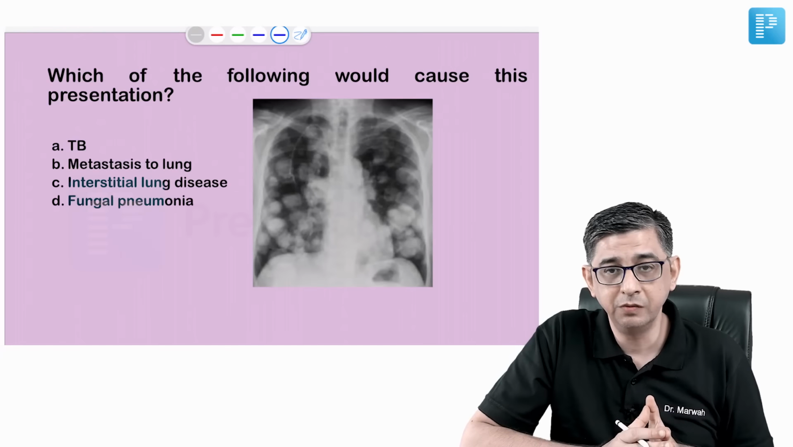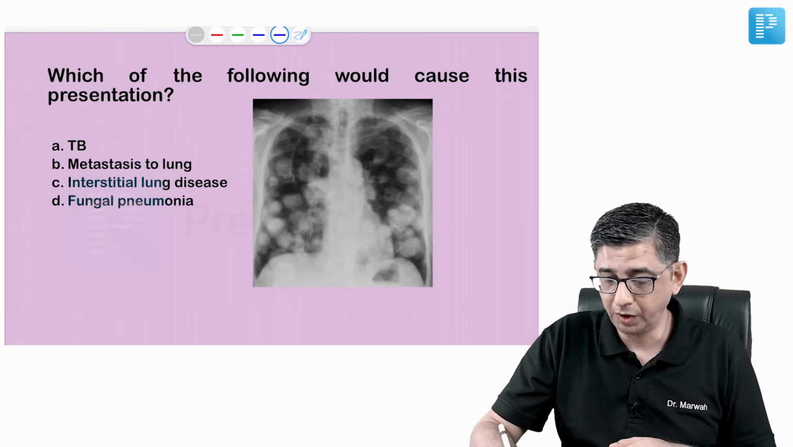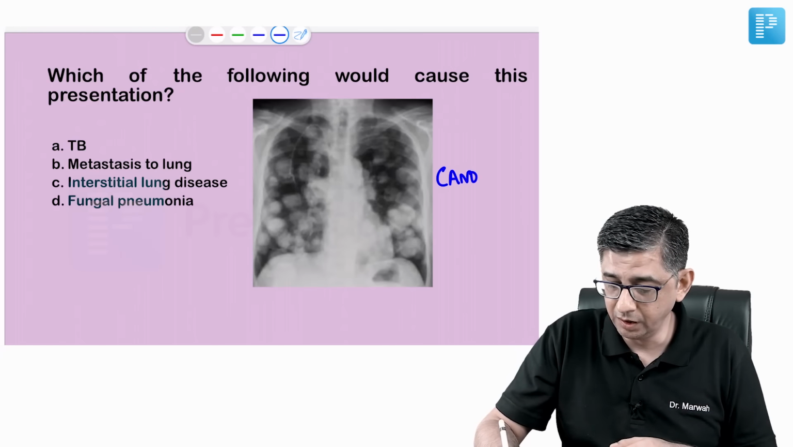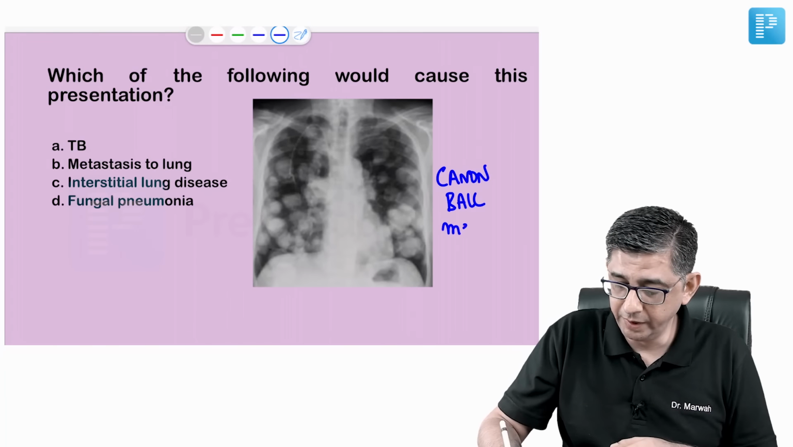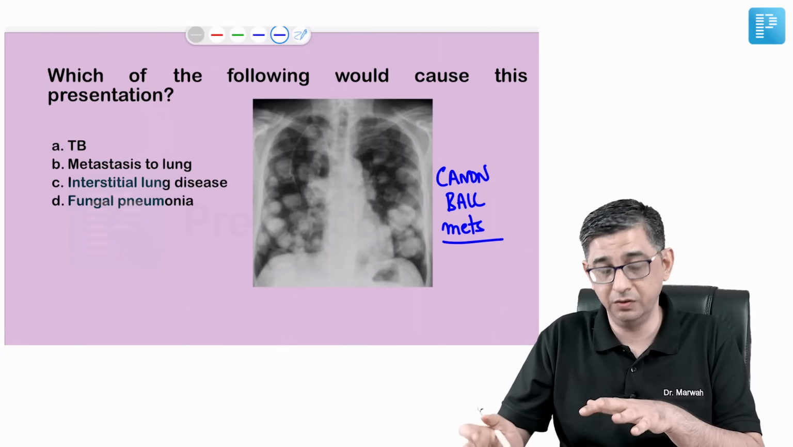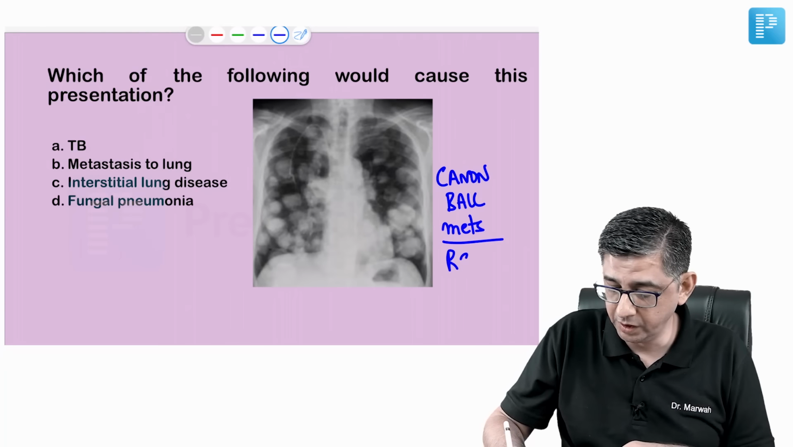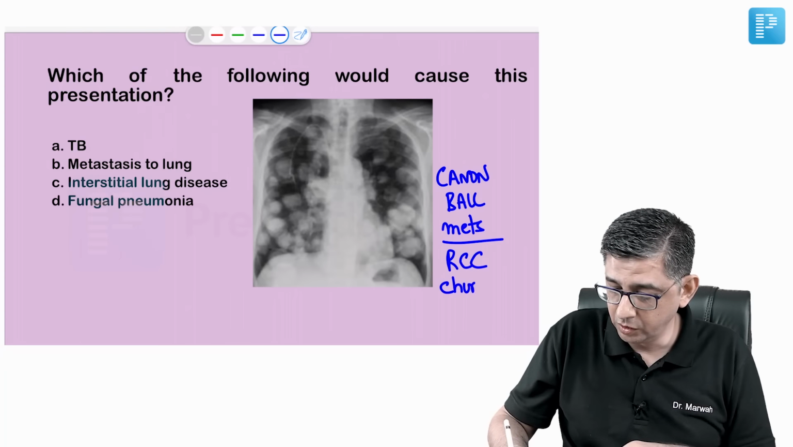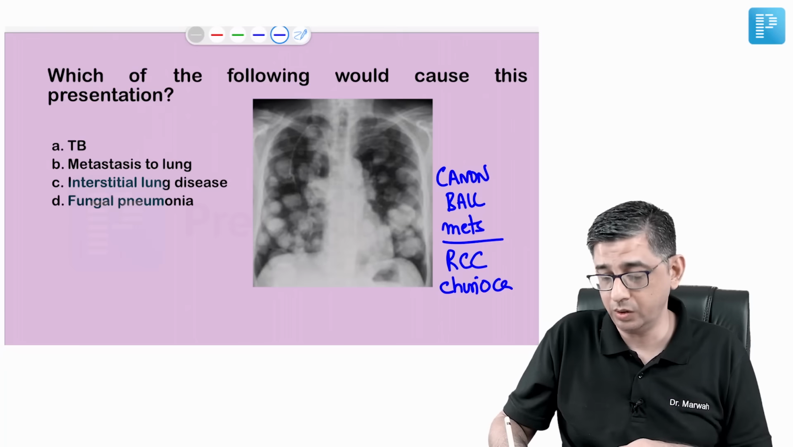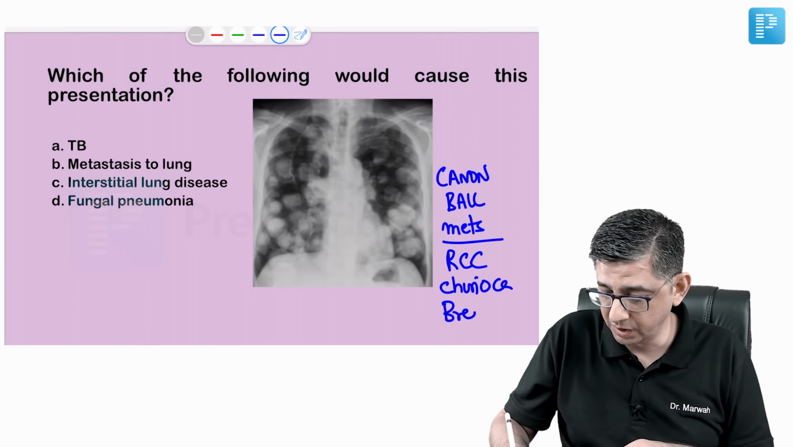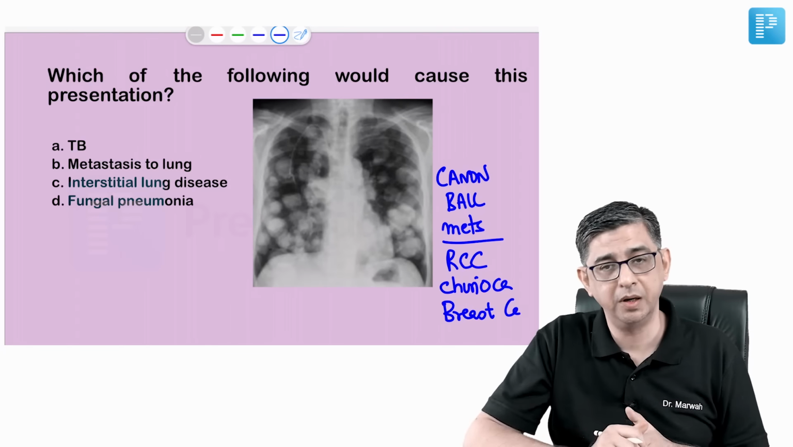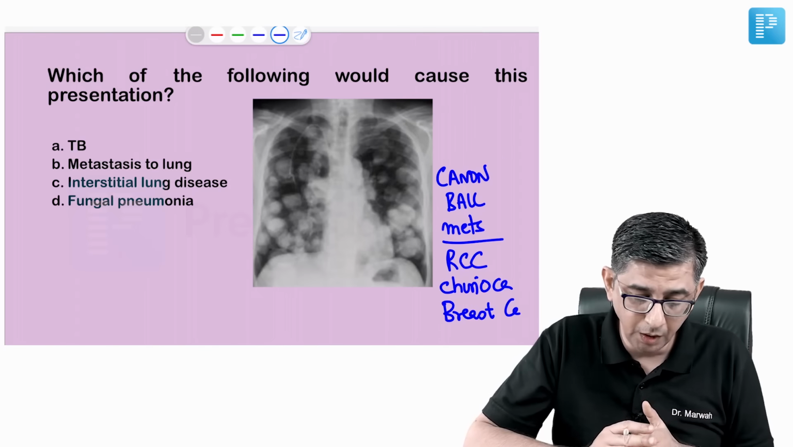The subsequent question was showing a very classical cannonball mets present in bilateral lung fields. And well, one of the important causes of cannonball mets, the moment I look at this image, I'm thinking could be renal cell cancer. In OBGY, they obviously teach you about choriocarcinoma, and even breast cancer can contribute to this kind of manifestation on a chest X-ray.